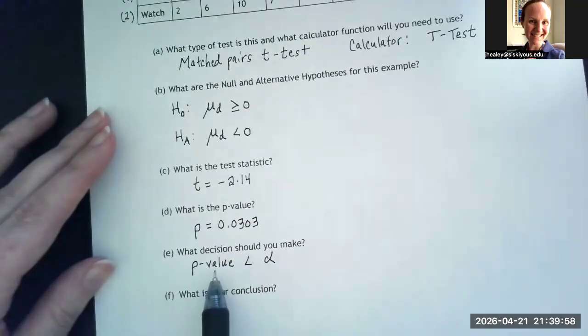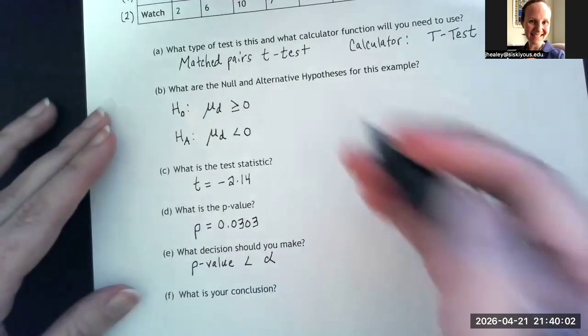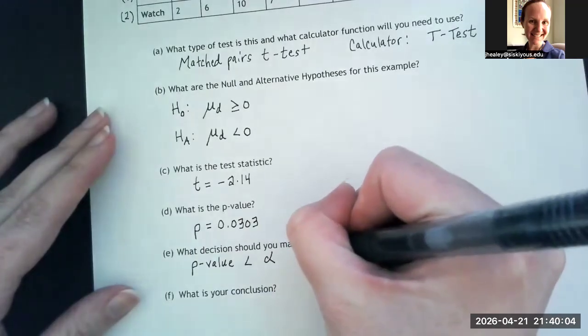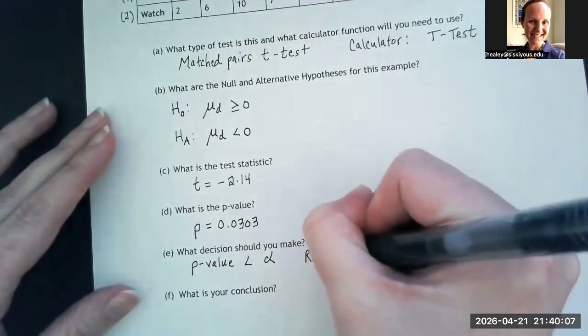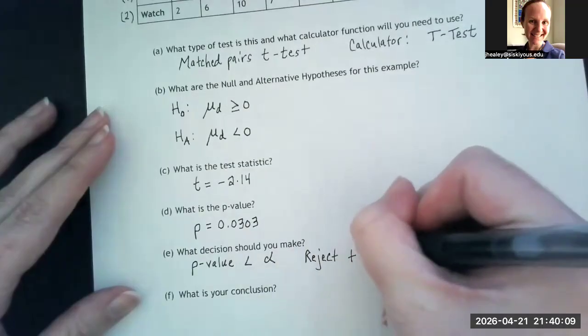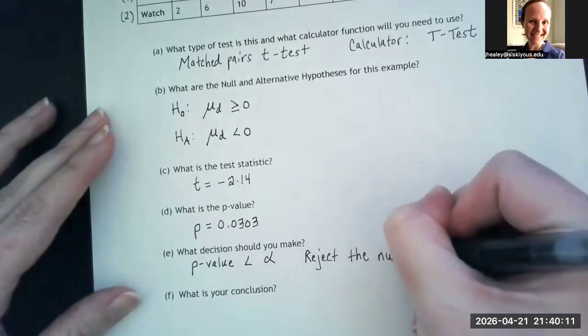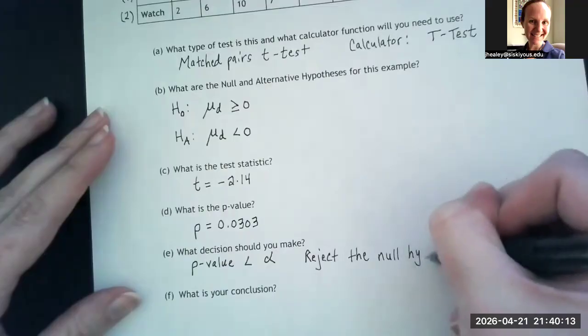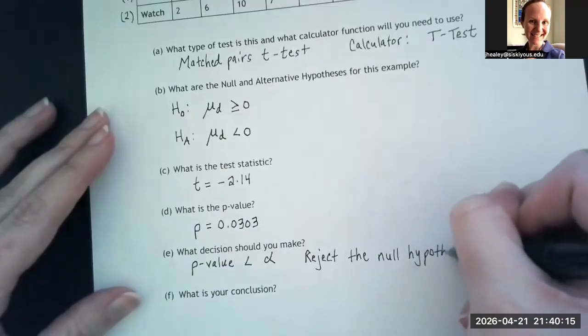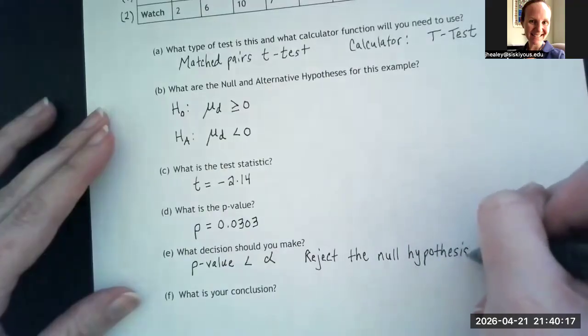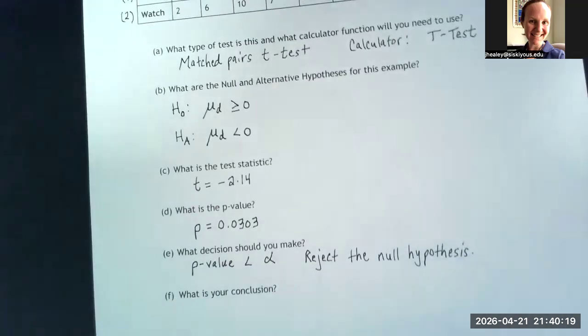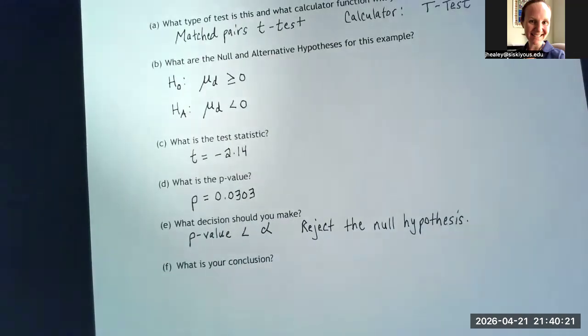If our p-value is low, the null must go. So we're going to reject the null hypothesis. Instead of writing that out in words, you could also just write reject H sub 0. That would also be appropriate.